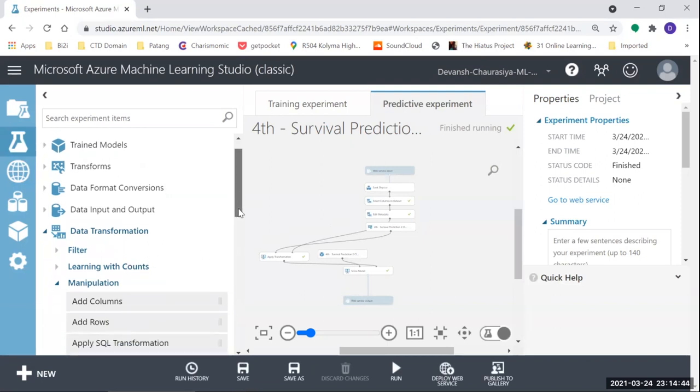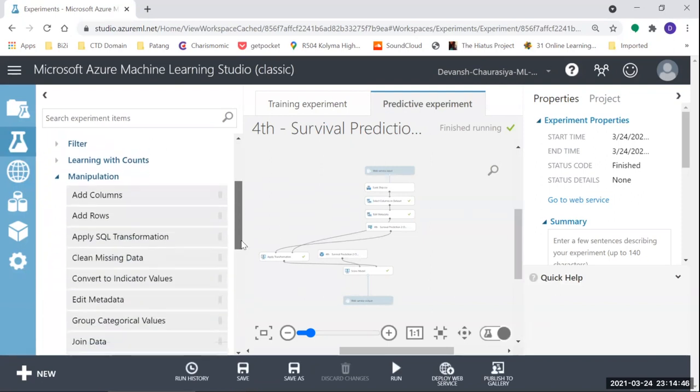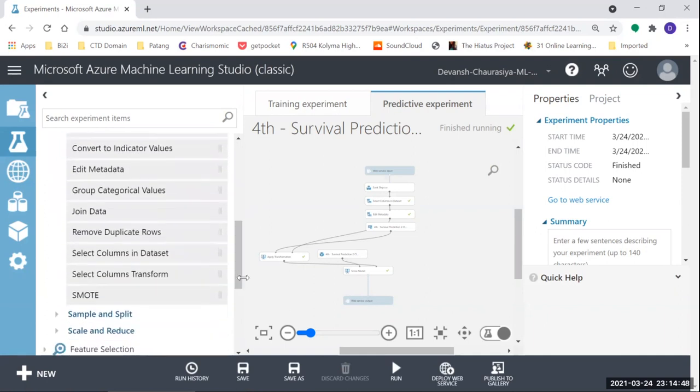I just need few columns, I don't need all the columns. So select column in data set. And I can delete this link and connect here. I know it's pretty small.